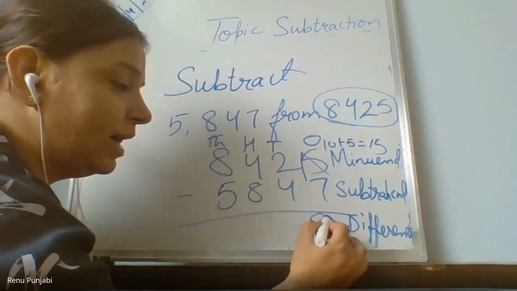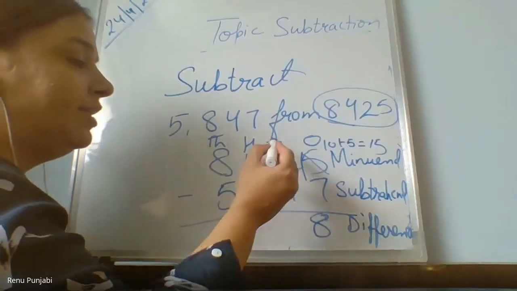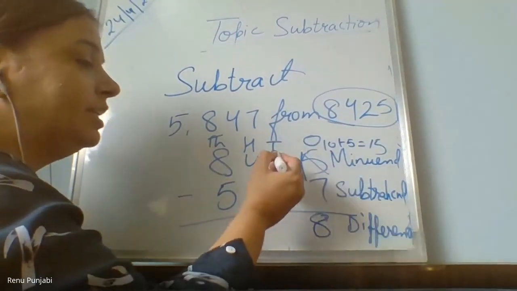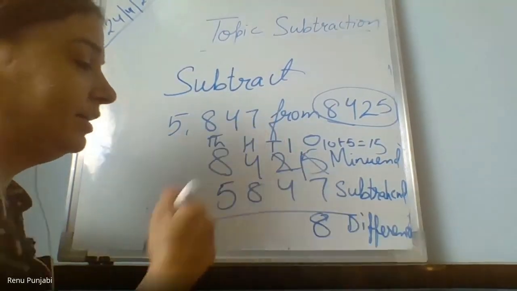8 ones. Now here, when you have given 1 ten to the ones, it will become only 1 ten. So now what do you borrow from here?